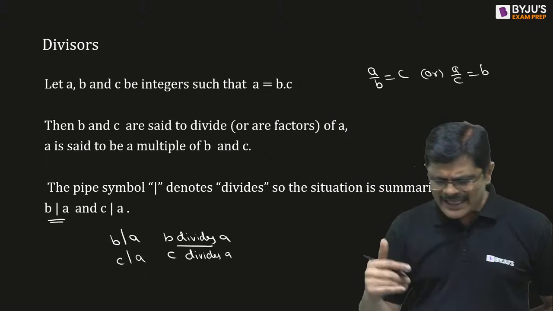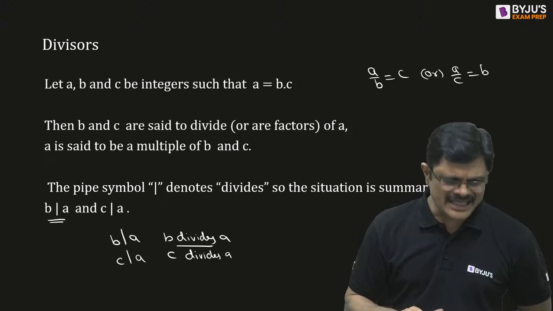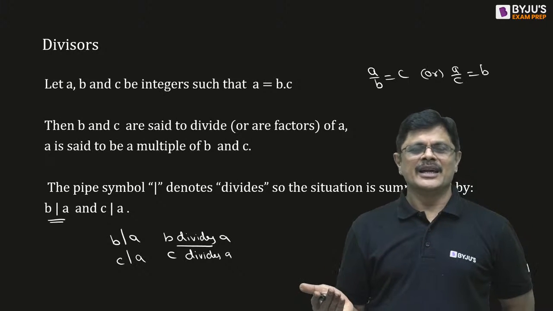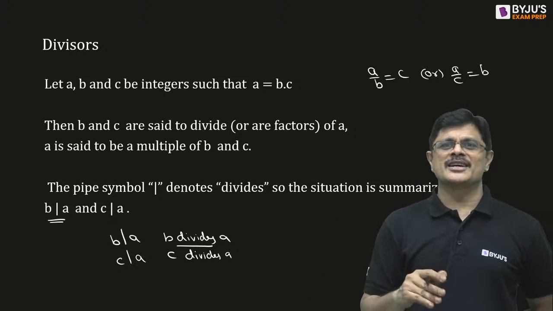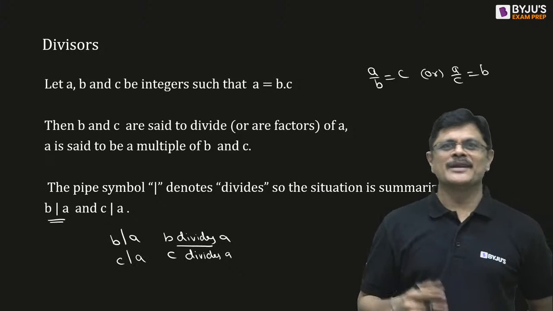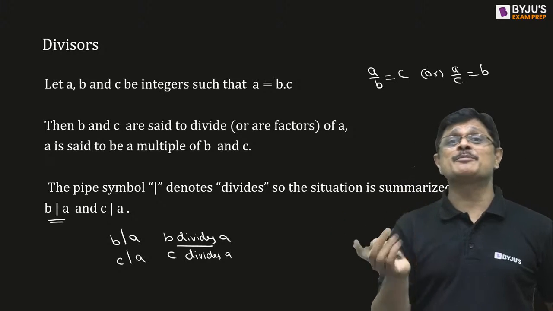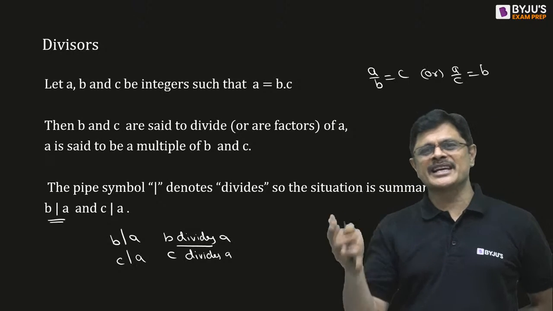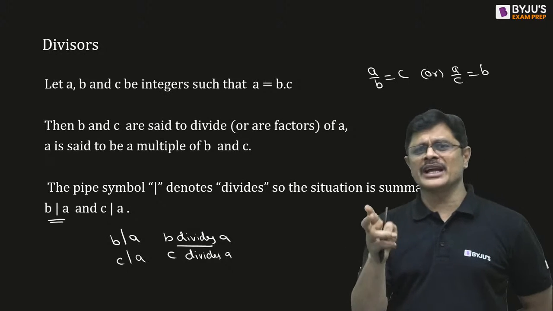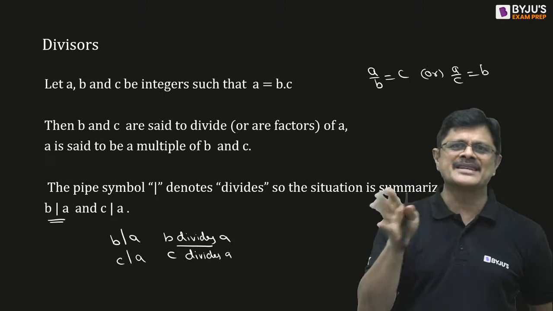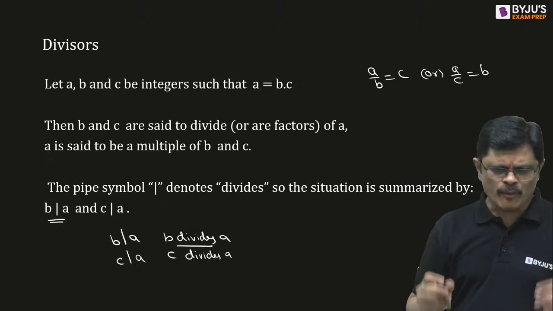And obviously, when b divides a, a will be a multiple of b as well as c, because b times c is equal to a, or c times b is equal to a. So a becomes a multiple of both b and c. That is the basic point to be noted.